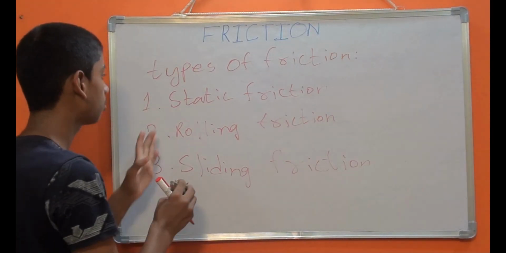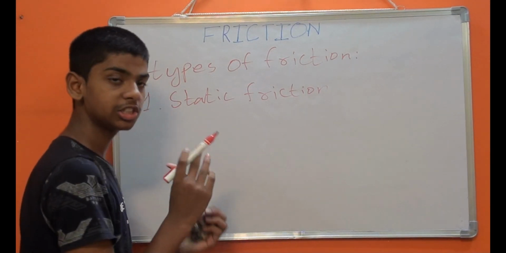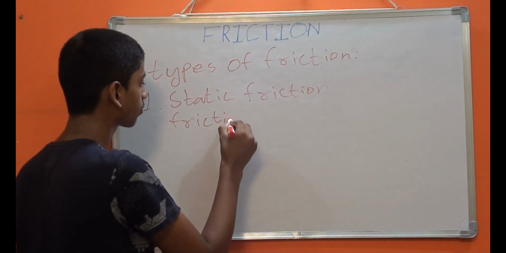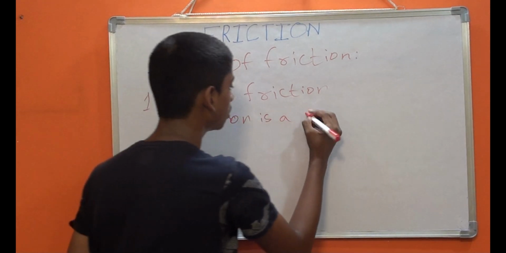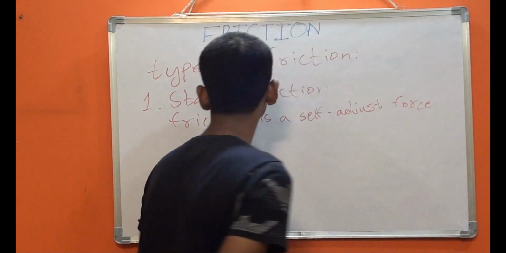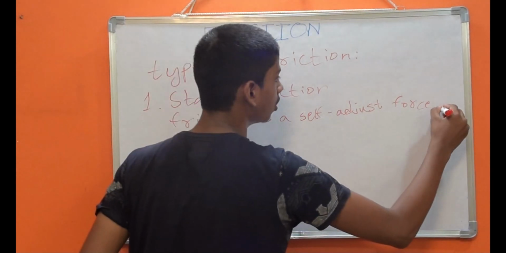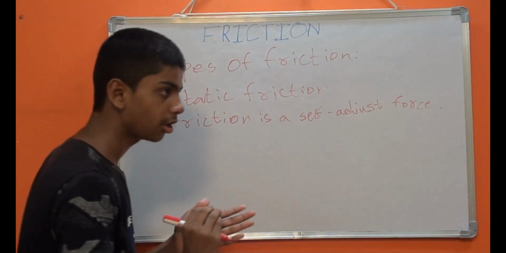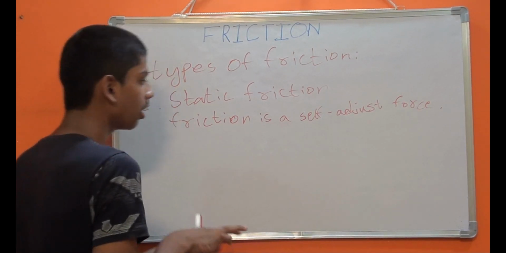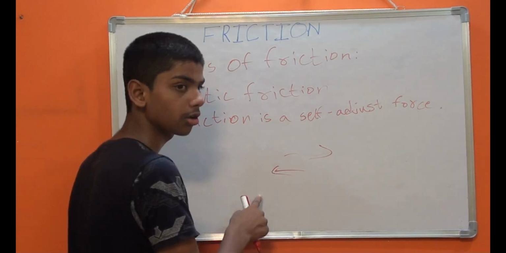First, let's learn about static friction. Here there is a point: friction is a self-adjusting force. For example, let's take a toy car and push it in this direction, and suddenly you change it to this direction quickly.